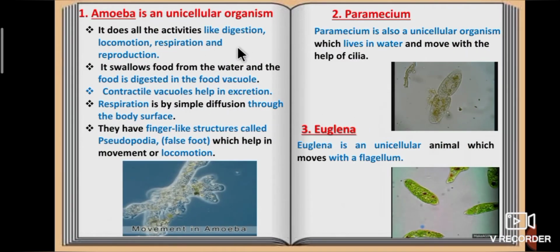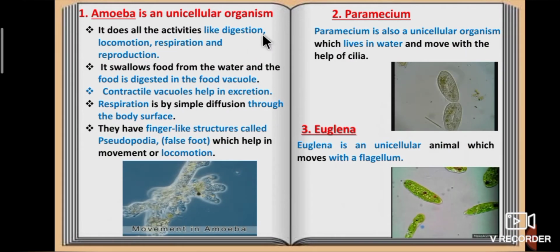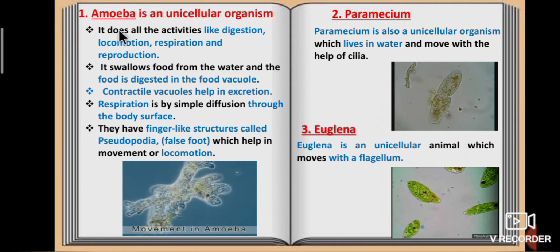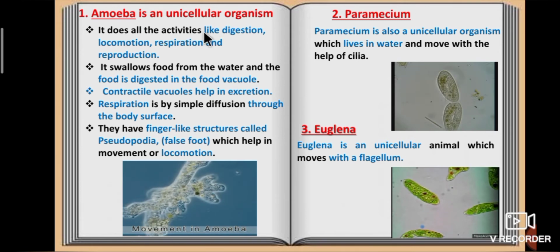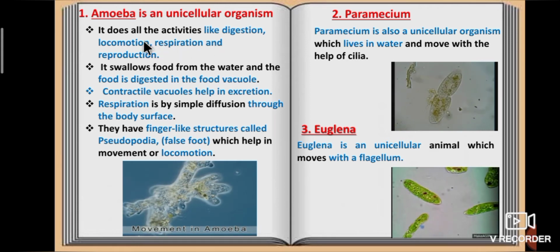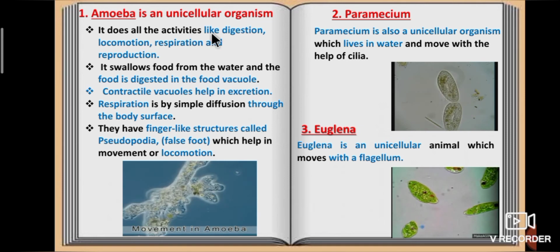Now we will see some examples of unicellular organisms. First one, amoeba. Amoeba is a unicellular organism. It does all the activities like digestion, locomotion, respiration and reproduction.